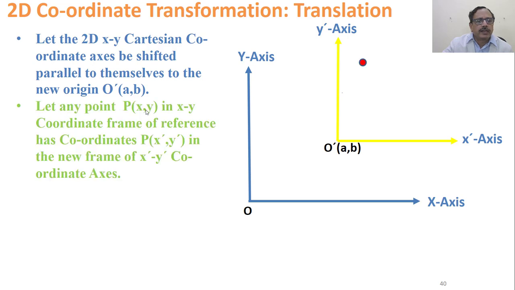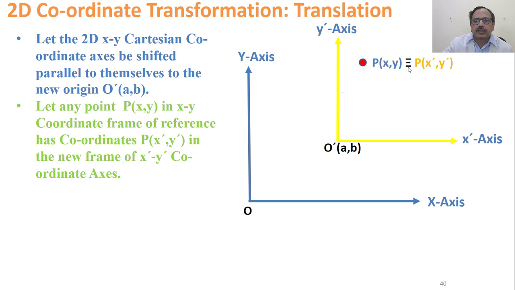Let any point P in the xy coordinate frame have coordinates x, y, and with respect to the new coordinate frame its coordinates are x dash, y dash. So the two are equivalent. P has coordinates x and y with respect to this frame of reference, and x dash, y dash with respect to the new frame.